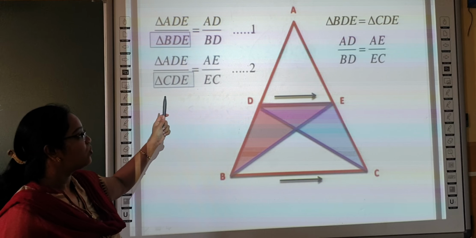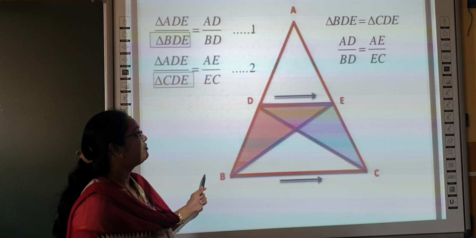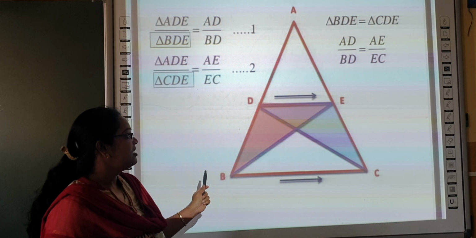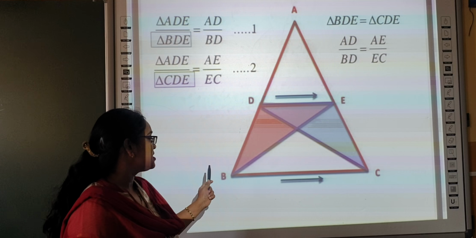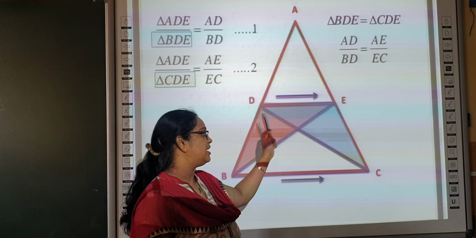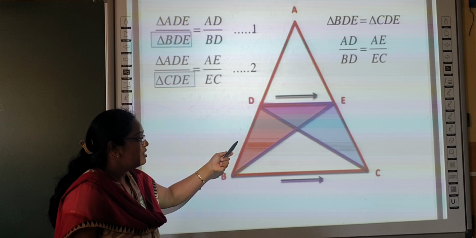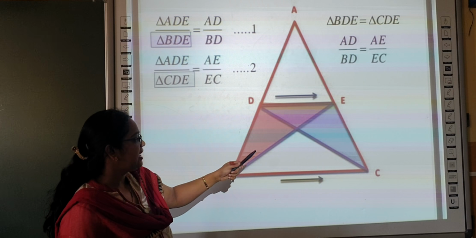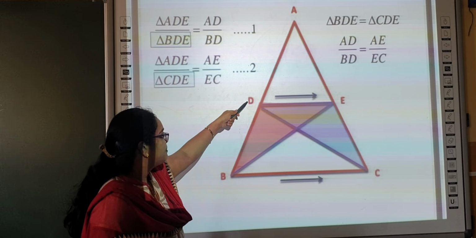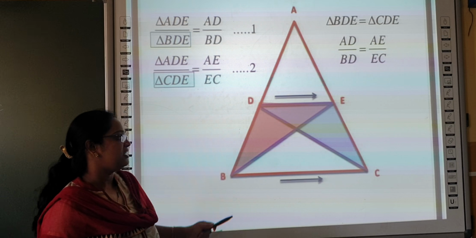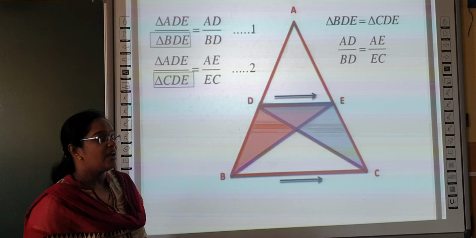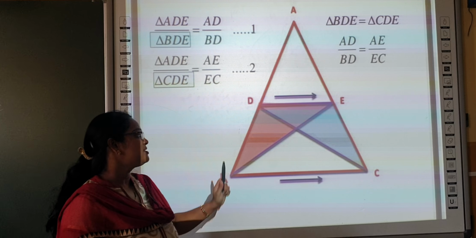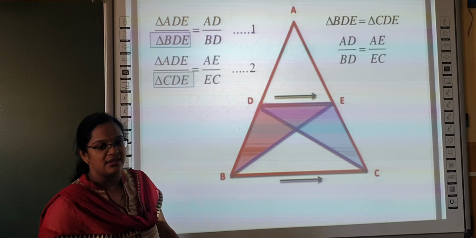Now from equations 1 and 2, the area of BDE is equal to the area of CDE. Why do we write this, area of BDE and CDE? See here, BDE and CDE lie on the same base DE and between the same parallels DE and BC.